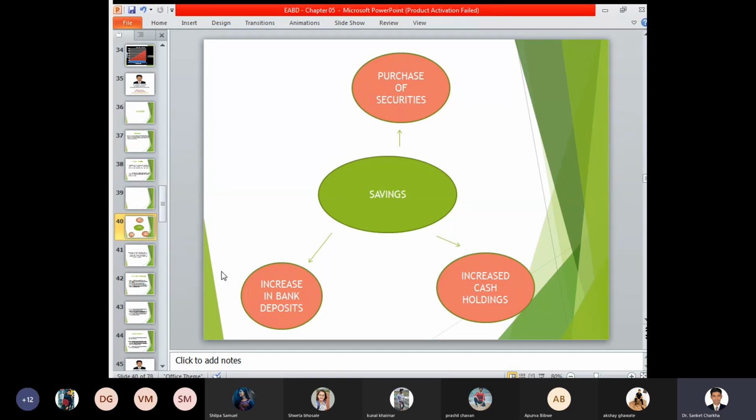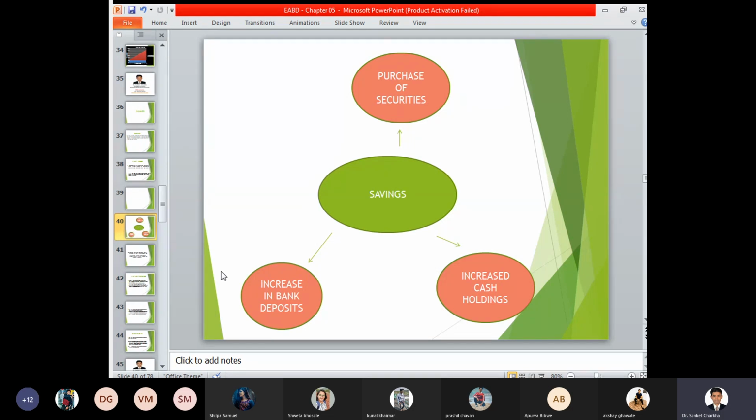So, first thing is the purchase of securities. If you are willing to purchase certain securities, that is equity, preference shares, debentures, bonds, and so on, then you can go to the stock market, the equity, debenture, bond, or commodity market, and purchase the securities. Another option is you can go to the bank, either a public sector bank or a private sector bank, which is authorized by the government, that is Reserve Bank of India, and you can increase the bank deposits also.